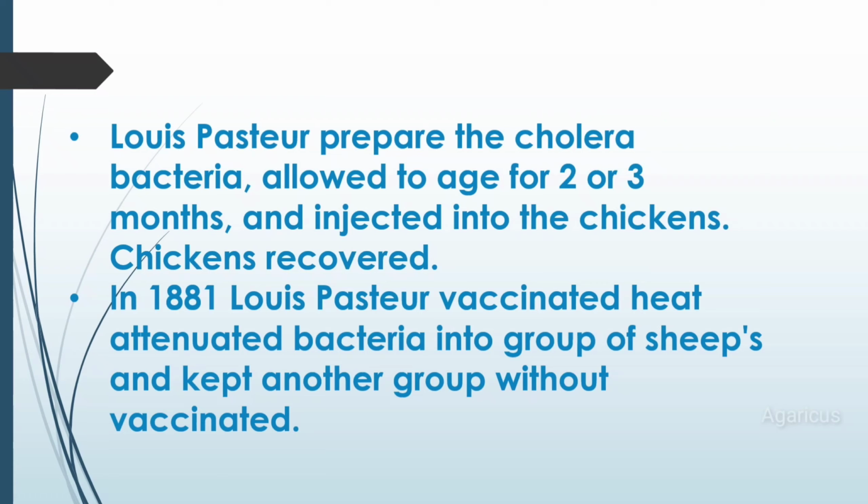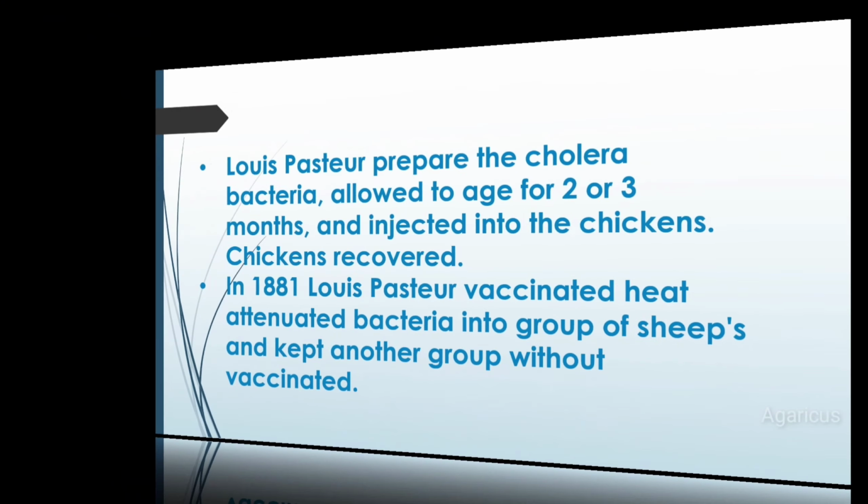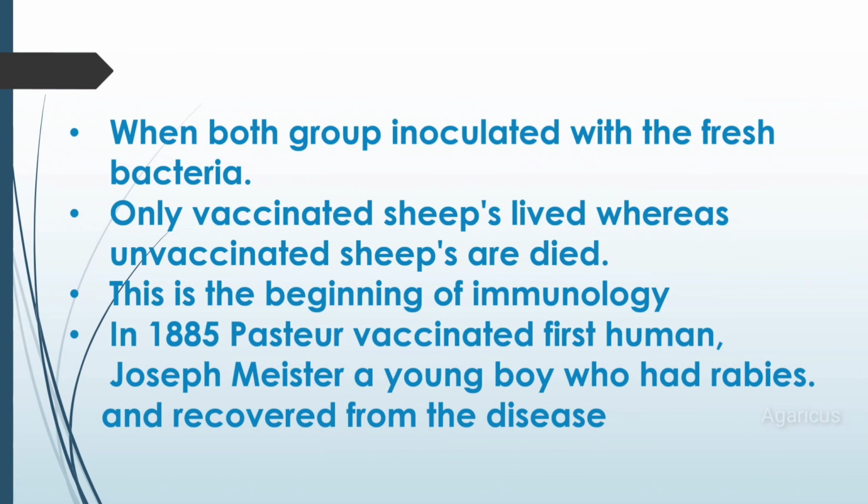Louis Pasteur prepared the cholera bacteria, allowed it to age 2 or 3 months, and injected it into chickens. The chickens recovered. In 1881, Louis Pasteur vaccinated a group of sheep with heat attenuated bacteria and kept another group unvaccinated. When both groups were inoculated with fresh bacteria, only the vaccinated sheep lived, whereas the unvaccinated sheep died. This is the beginning of immunology.